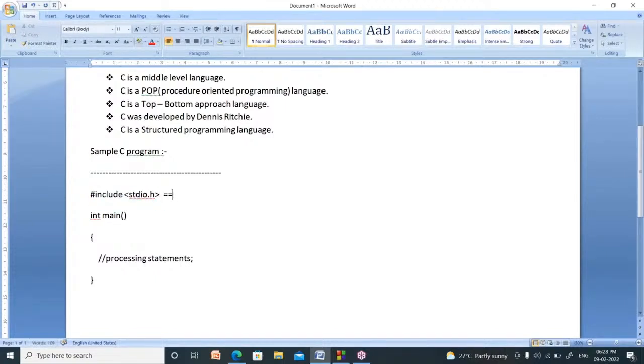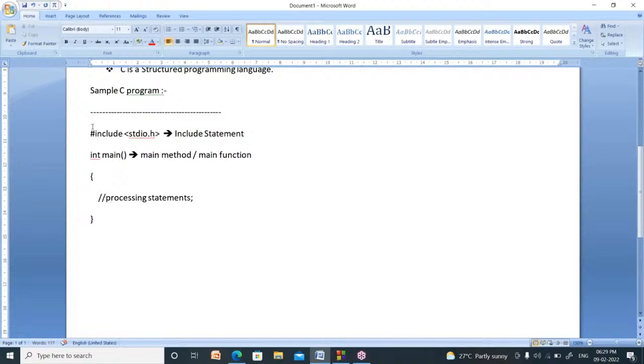This line is called an include statement. Int main is called the main method, or we can call it the main function. Method and function are both the same in C.